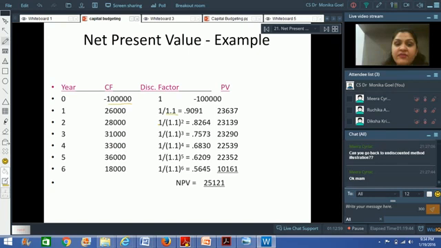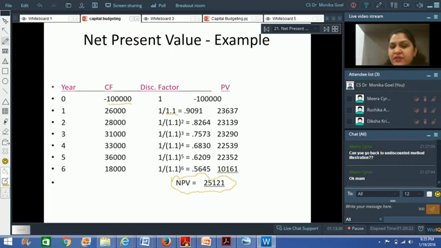So you will discount these cash flows. How do you discount? You multiply this amount with the discounting factor, right? So 1 divided by 1.1 is equal to 0.9091. So you multiply 26,000 with 0.9091 and you get 23,637. Next year, 28,000 multiplied by 1 divided by 1.1 raised to power 2, so you multiply it with 0.8264 and you get a figure of 23,139. Add them all together and then compare it with rupees 1 lakh.